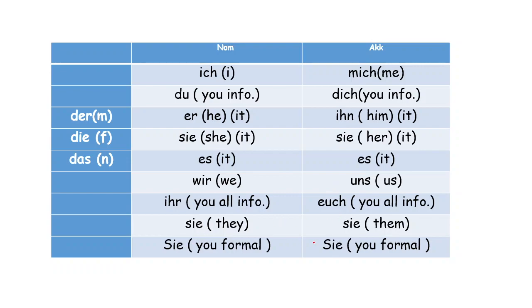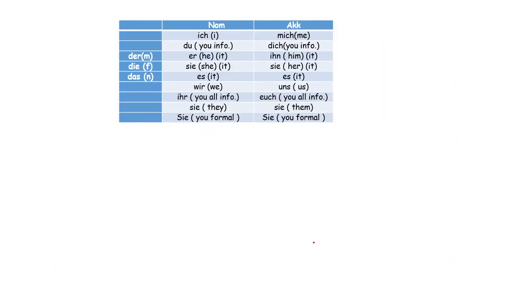Let's see how we are going to use this in a sentence. As we already know, nominative we can define as the subject of the sentence, and accusative we can define as the direct object of the sentence. If we need to write "I ask you," we need to check: I here is nominative, the subject, and you here is the accusative, and ask is the verb. So I means nominative ich, ask is frage, and du in accusative is dich. I ask you, ich frage dich.